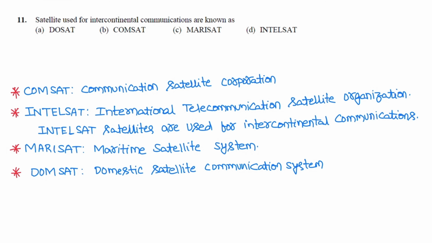Next question. The satellites used for intercontinental communications are DOMSAT, COMSAT, MARISAT and INTELSAT. So the correct option is D. INTELSAT, International Telecommunications Satellite Organization. These satellites are used for intercontinental communication. MARISAT is Maritime Satellite System, DOMSAT is Domestic Satellite Communication System, and COMSAT is Communication Satellite Organization. So these domestic satellites are used within the country or within a region. So the correct option is D. INTELSAT satellites are used for intercontinental communications.